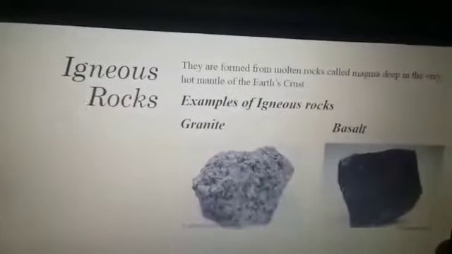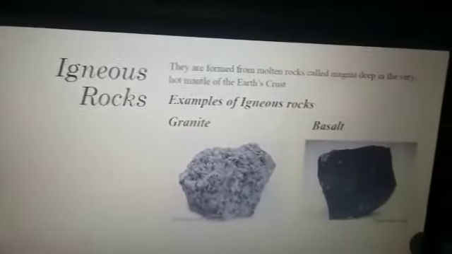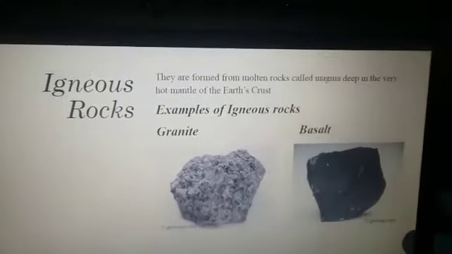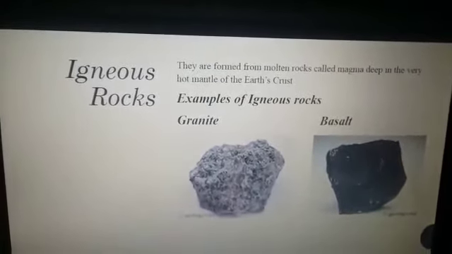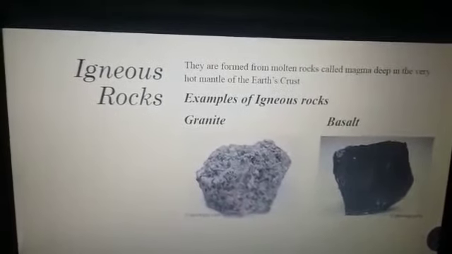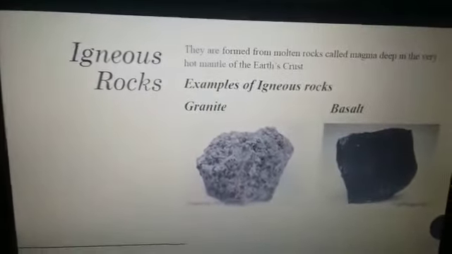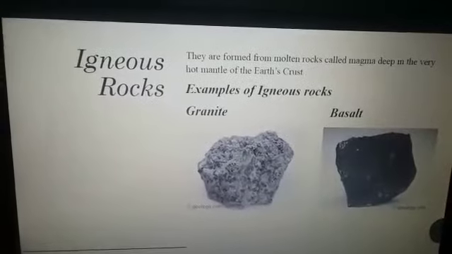So the second topic is igneous rock. What are igneous rocks? They are formed from molten rock called magma deep in the very hot mantle of the Earth's crust. Examples of igneous rock are granite and basalt.